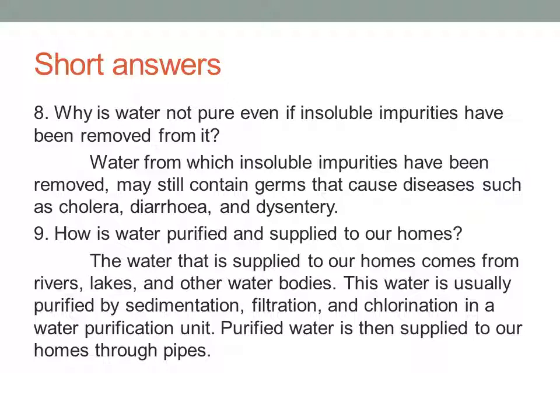And the ninth one: how is water purified and supplied to our homes? You can also explain the diagram here. The water is supplied to our homes from rivers, lakes and water bodies. By means of sedimentation and decantation it is filtered, and by filtration the impurities are settled down, and we have to use chlorination. Chlorine tablets we have to put there, and then the water is supplied to our homes through the pipes.